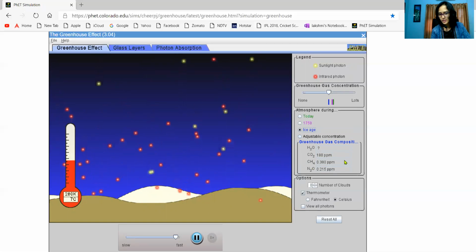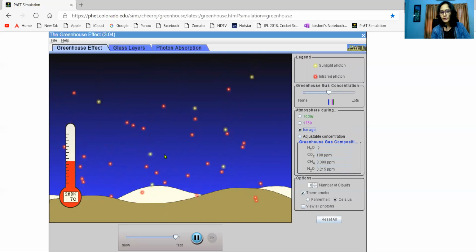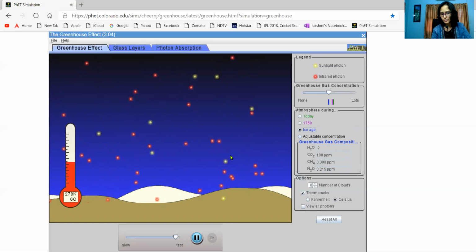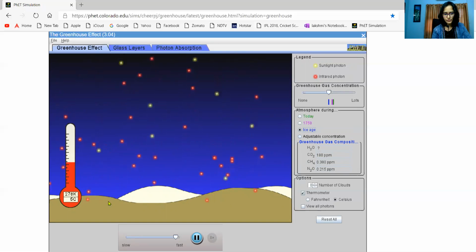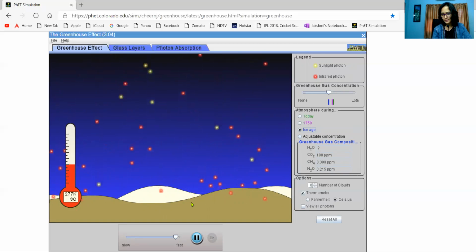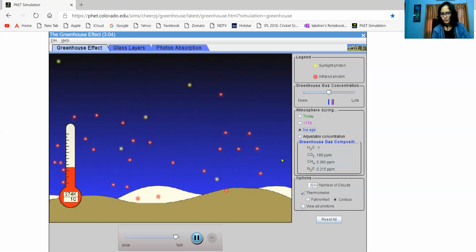Because the concentration was so low, they could not trap much IR, so there was not much heat during the Ice Age, right? So the temperature was hardly 4 to 5 degrees centigrade, probably. 3 to 4 degrees, something, where the ice was always there.